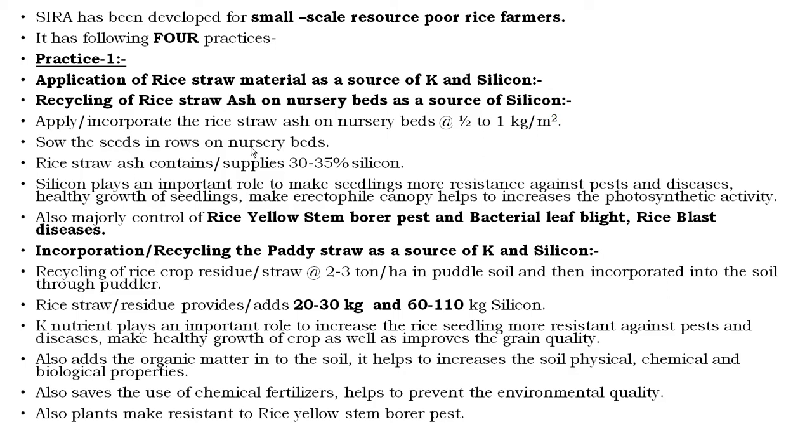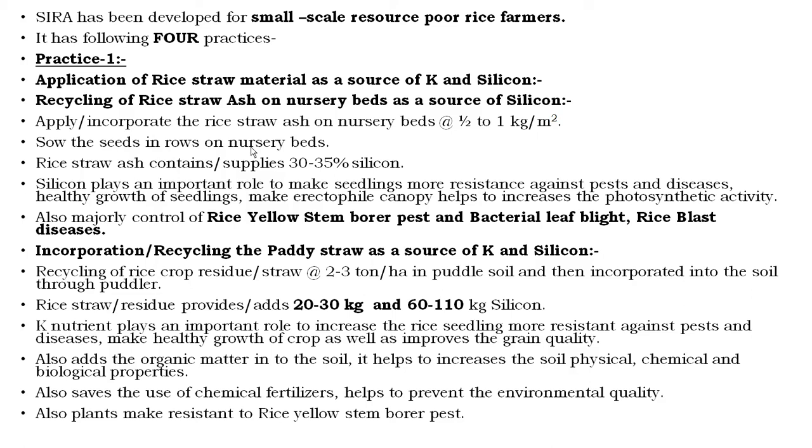The second practice, that is incorporation of this paddy straw or recycling of the paddy straw as a source of potassium and silicon. The paddy straw recycling helps to improve the organic matter content, and also supplies potassium at the rate of 20 to 30 kg per hectare, and also supplies silicon, that is 60 to 110 kg per hectare. The application rate of this paddy straw, 2 to 3 ton per hectare, should be incorporated or added into the soil during the puddling operation.